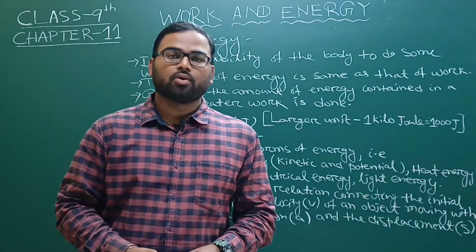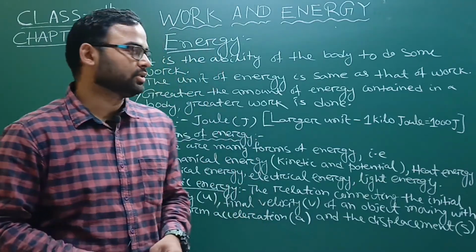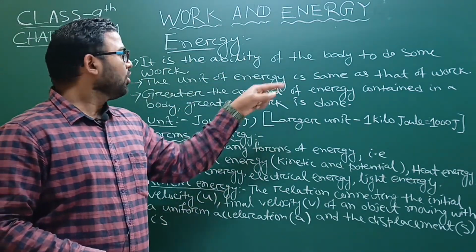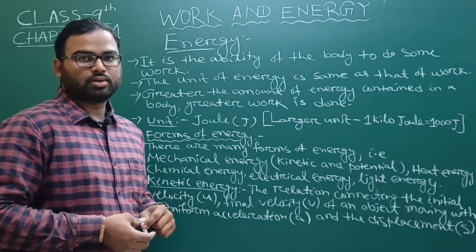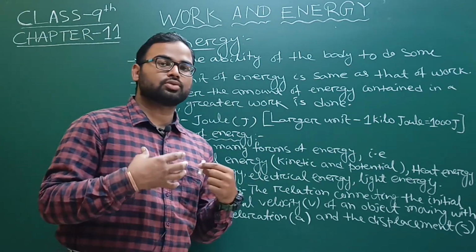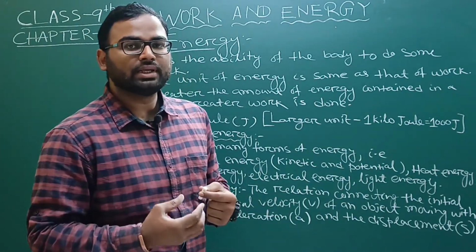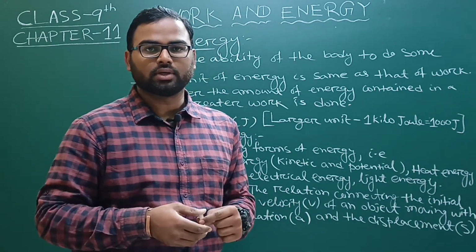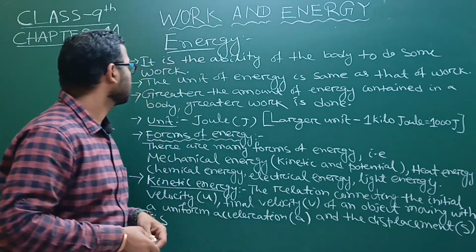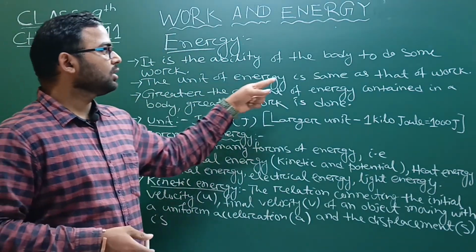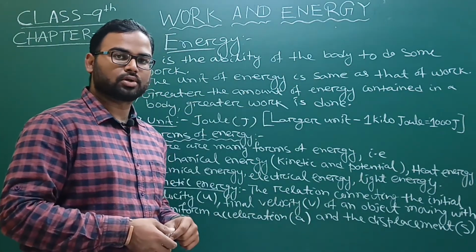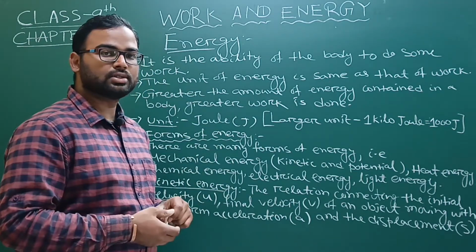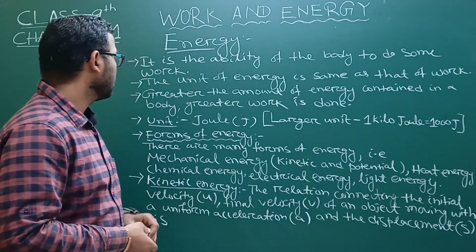Okay. Now we will discuss energy. It is the ability of the body to do some work. If we are doing some work, we need energy. So the ability of doing work is called energy. The unit of energy is the same as that of work. The unit of work is joule and the unit of energy is also joule.